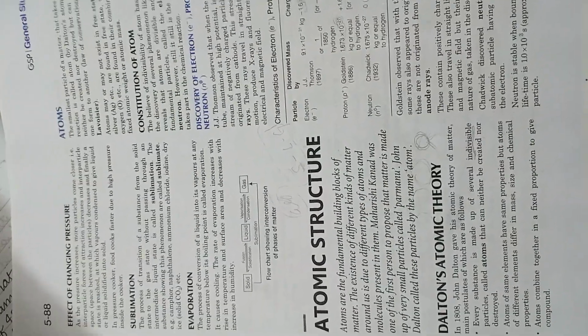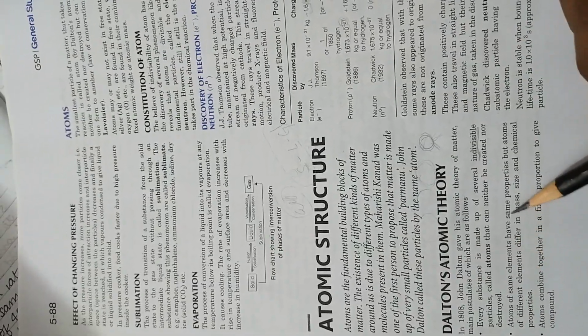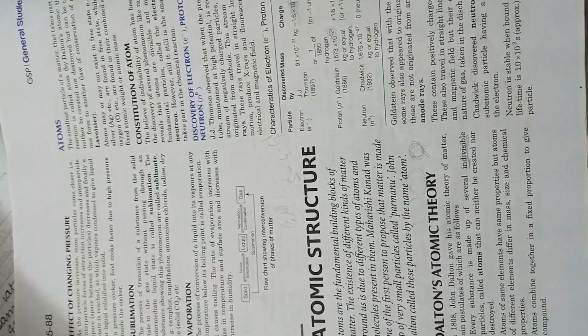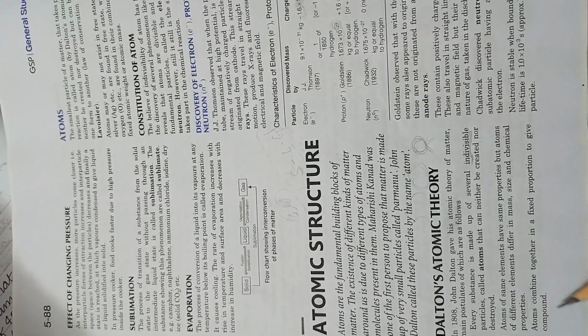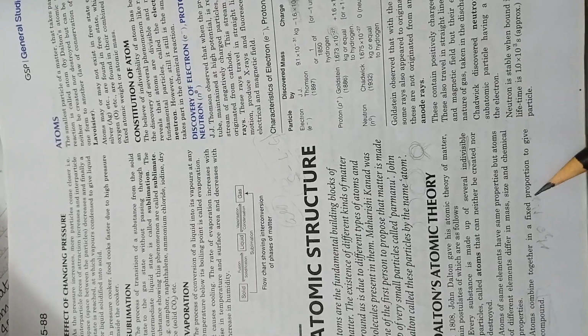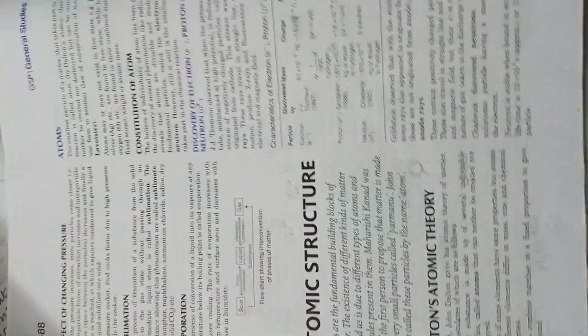The same is the case with elements also. If I take nitrogen, they will have the same properties. If I take oxygen, they will have the same properties. So atoms of the same element have the same properties, but atoms of different elements differ in mass, size, and chemical properties. Next, atoms combine together in a fixed proportion to form a compound. For example, in water, what is the proportion? Sorry, it is 2:1, not 1:2.